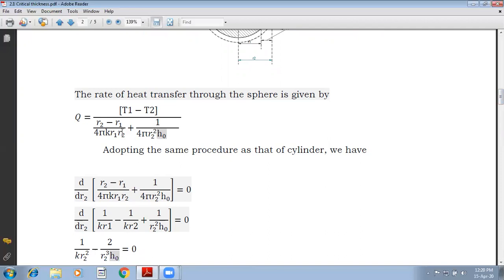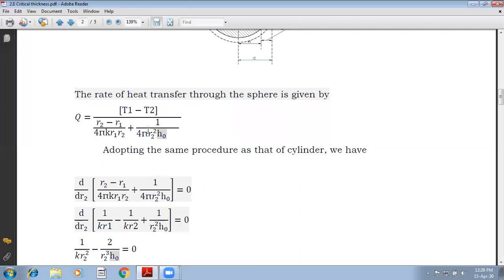Now the conductive resistance for a sphere is given as R2 minus R1 divided by 4 pi K R1 R2, where R2 is the outer radius, R1 is the inner radius, and K is the thermal conductivity of the insulating material.